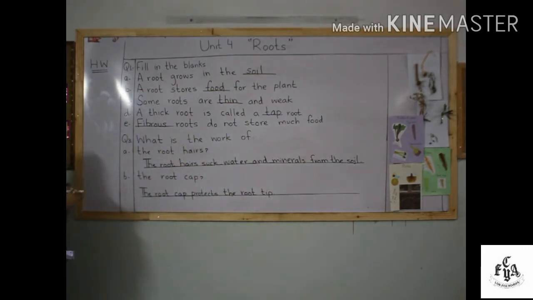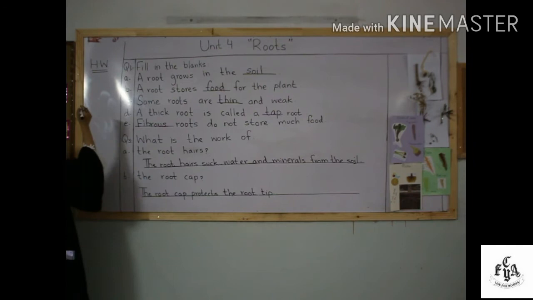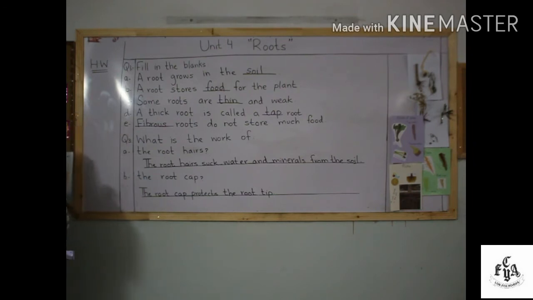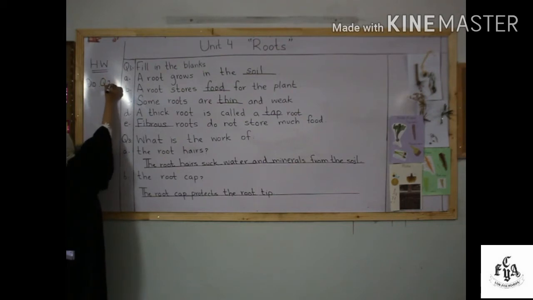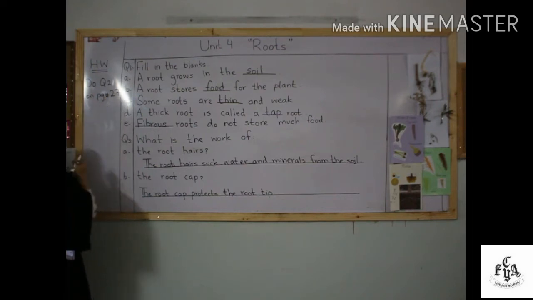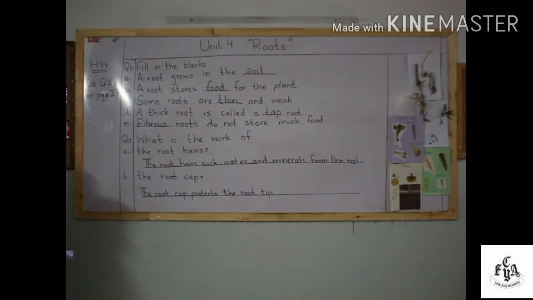Okay, now your homework is that you have to solve question number 2, that is draw 2 different types of roots. So this is your homework. Your homework is that do question number 2 on page number 27. And your question number 2 is that draw two different types of roots. So the columns are given, and in one column you have to draw the taproot, and in the other column you have to draw the fibrous root.